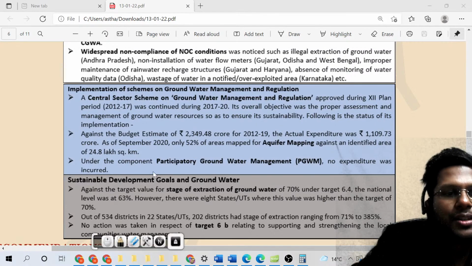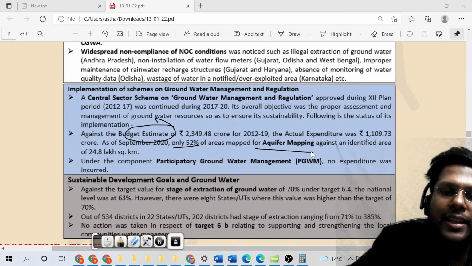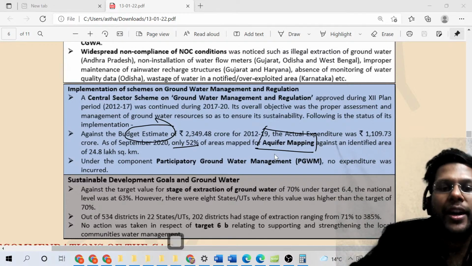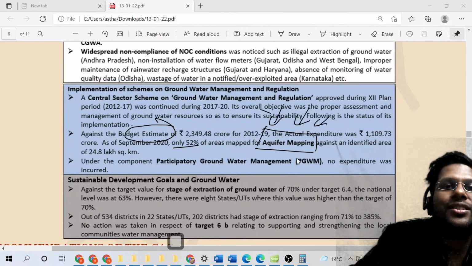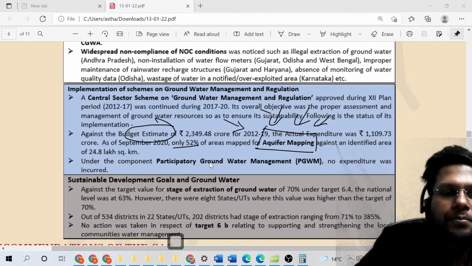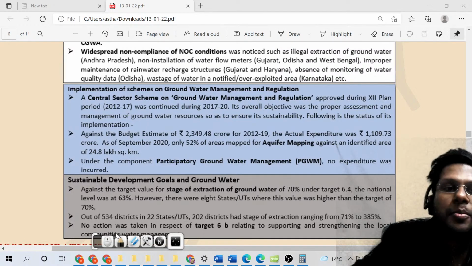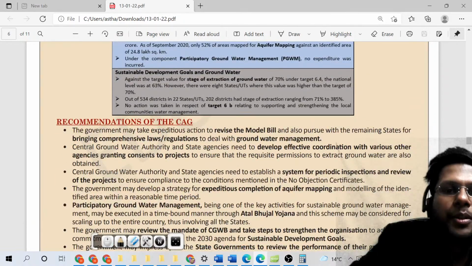There have been budget estimates, but they have not been utilized properly because there is something called aquifer mapping: where how much water is available, where how much we can exploit, the proportion of aquifer. If it is high, these are the areas that can be utilized for higher water extraction to balance it out. But it has not happened completely right now. These are the points from the CAG, not me talking. So this is the update from here.